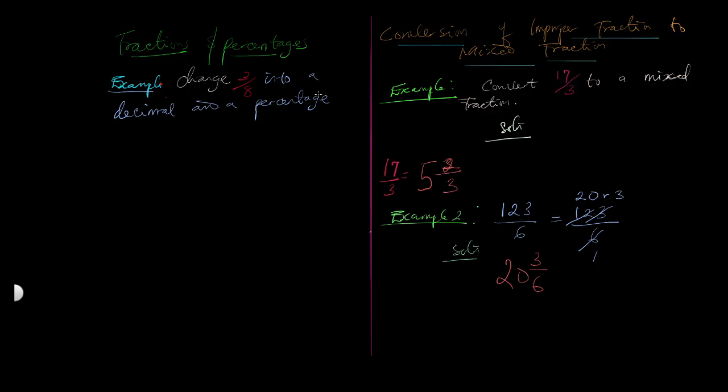So there are 2 things that we need to do there. First, changing to decimal. Let's have this as the solution.